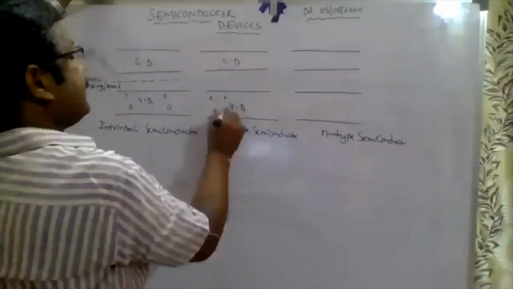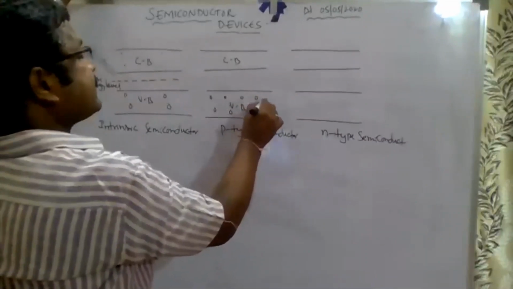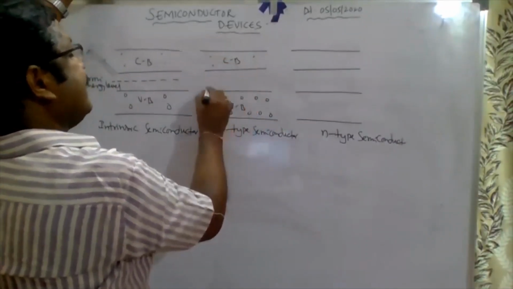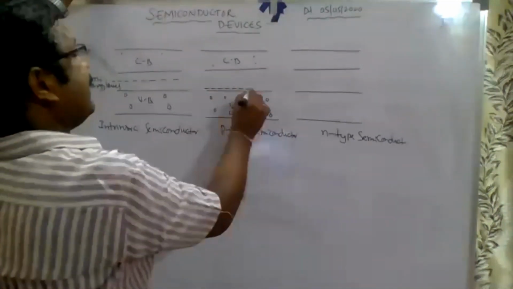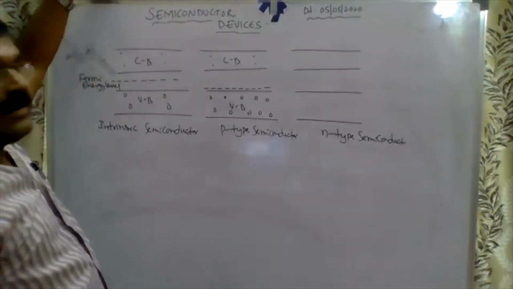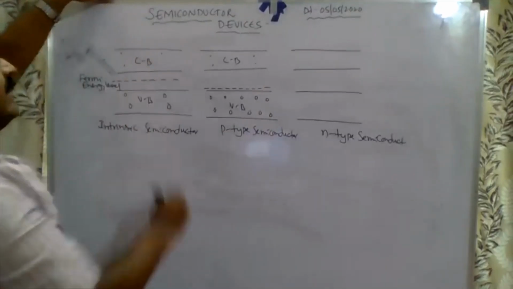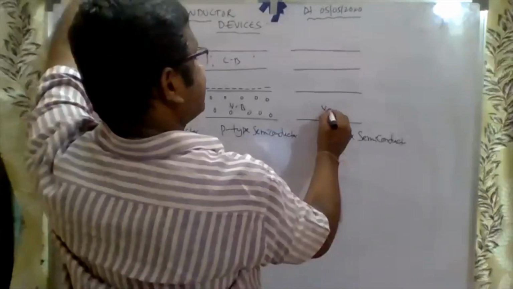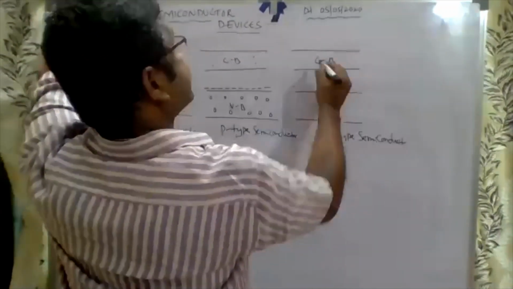In P type, as explained before, holes are majority and electrons are minority. That's why the Fermi energy level is near the valence band. In the intrinsic, it is exactly in between the valence and conduction band. Now N type, it is the valence band, it is the conduction band.